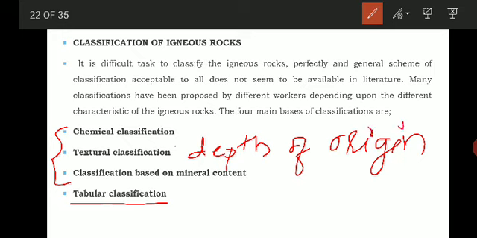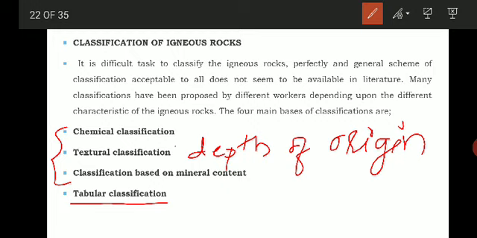They have included all these in one tabular form, so that is called tabular classification. We are going to deal with these three, so we'll see one by one in detail how these igneous rocks are classified. First comes the chemical classification.